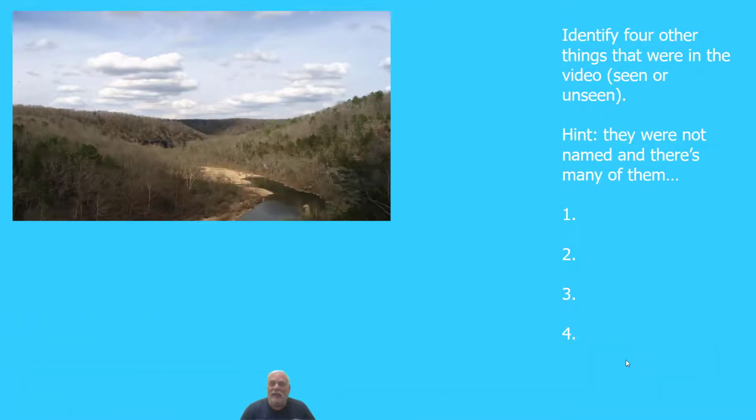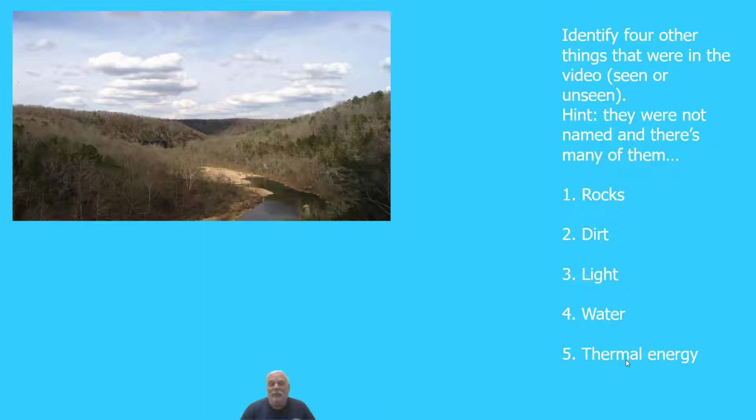Now, again, think back to that video. What were 4 other things that were seen in the video, or maybe even unseen in the video? And here's a hint for you. They were not named, and there's a whole bunch of them. One of them you might have come up with would be rocks. Another could be dirt. Another could be light. Another could be water. You also could have come up with, say, thermal energy, the temperature, the heat, and maybe even said air. There's a whole bunch of others that you could have come up with, but there's 6 there that you could have. I only asked you for 4, but again, many, many more.